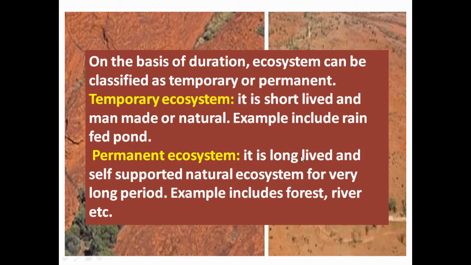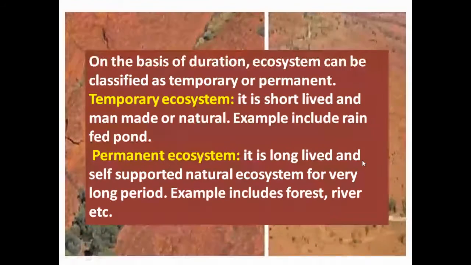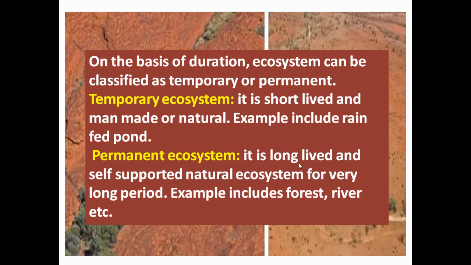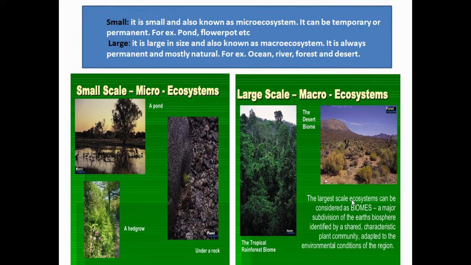Permanent ecosystem is long-lived and it is a self-supported ecosystem. Examples are forest, rivers, etc. On the basis of size, we have two types of ecosystem, small and large. Small ecosystems are also known as microecosystems. They can be temporary or they can be permanent.